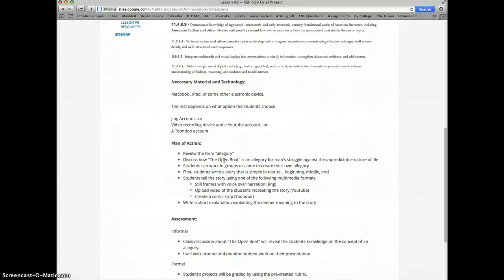The students will first write a simple story, something like The Three Little Pigs. Next they would choose one of 3 technology tools to present their video. They could create a Jing over still frames. They could upload a video of students doing a skit, upload that to YouTube, or they could create a comic strip using the online resource of Toondoo.